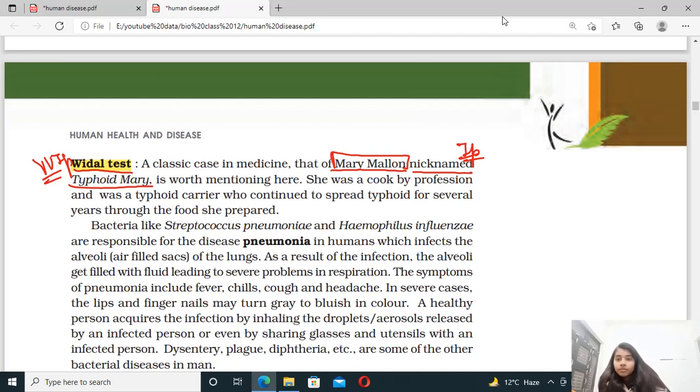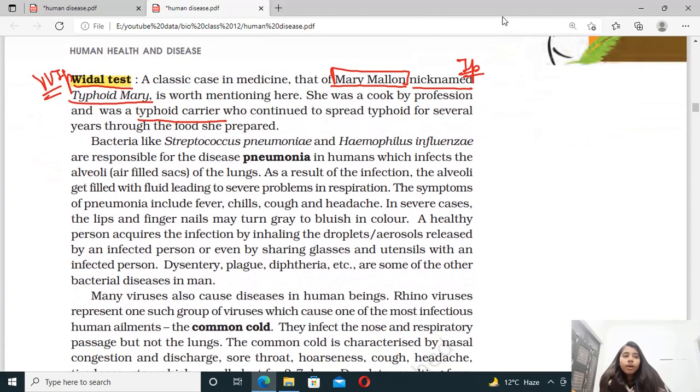So Typhoid Mary is basically the name of that lady who was a cook by profession, and she was responsible for spreading the disease typhoid. That's why her nickname is Typhoid Mary. Right. So she was a cook by profession and was a typhoid carrier. She was a typhoid carrier who continued to spread typhoid for several years through the food she prepared. Right. Okay. So this is all about typhoid.